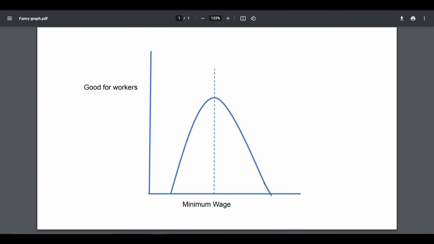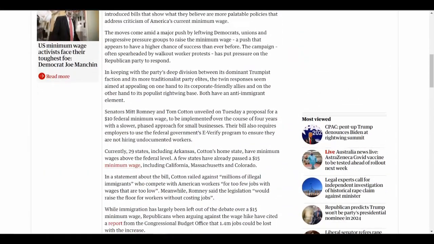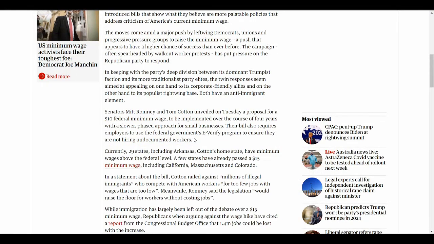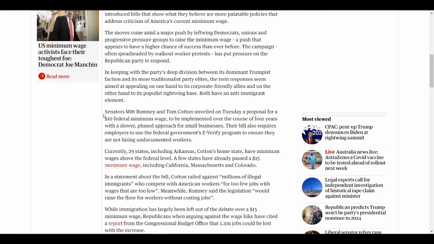Going back to the politics of it, Senators Romney and Cotton put out a proposal to raise the minimum wage to $10 per hour. Their proposal would mandate E-Verify to ensure that companies are not hiring undocumented workers. Democrats would only sign on to any sort of immigration reform if it included a path to citizenship. It's hard to imagine 60 senators overlapping on a minimum wage at all, and it becomes laughable if you're also including any sort of serious immigration reform.